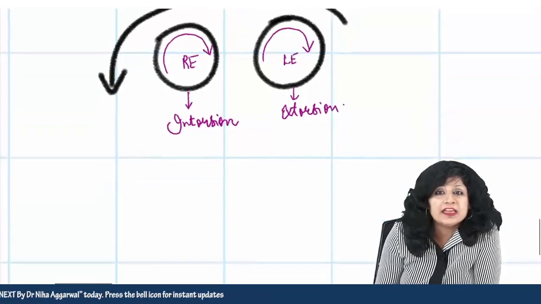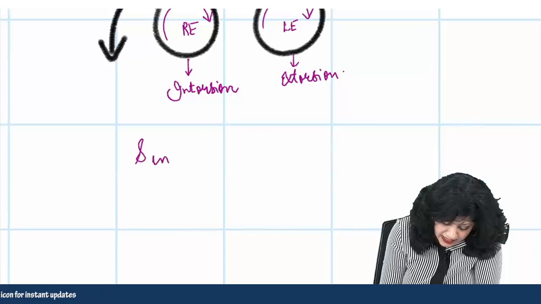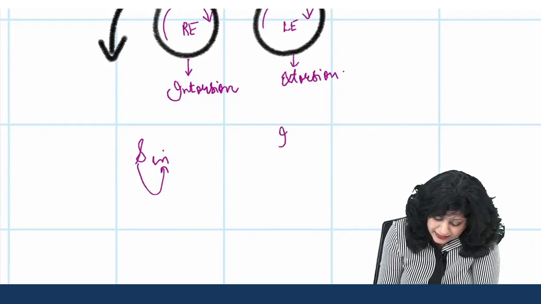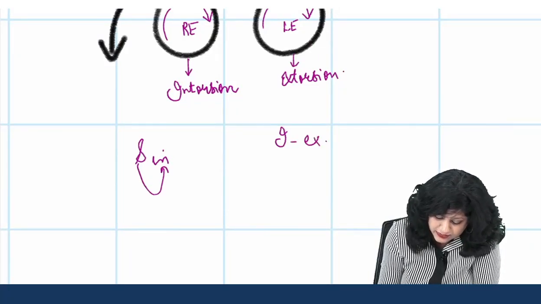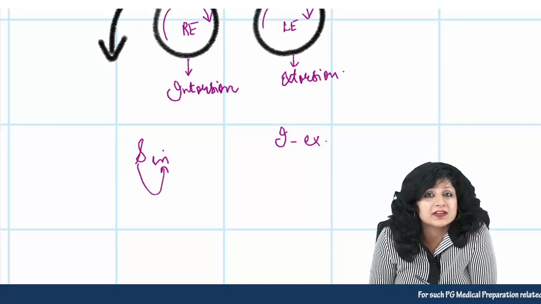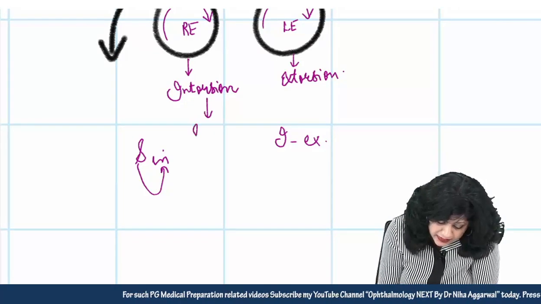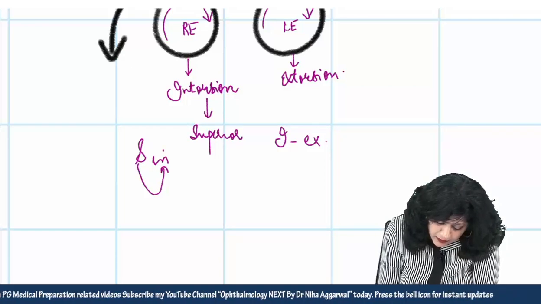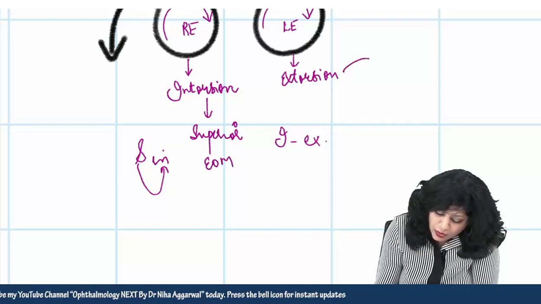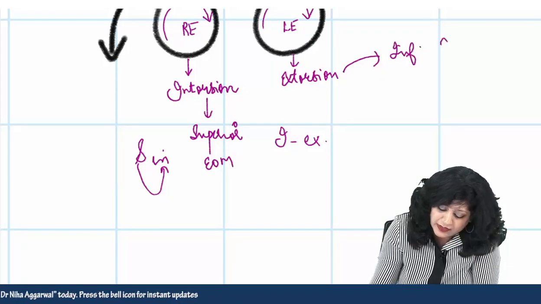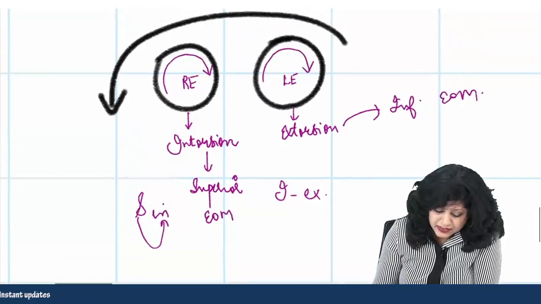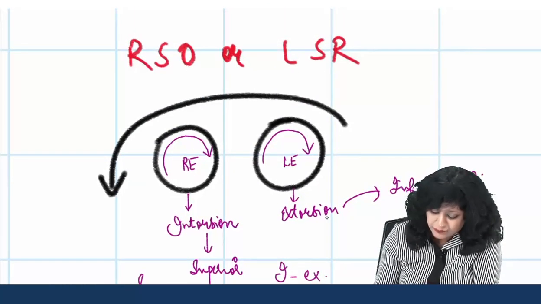Now we know that superiors are intorters and inferiors are extorters. SIN and RAT we know. Superiors are intorters. So I require a superior muscle here, superior extraocular muscle, or here I require an inferior extraocular muscle. But do I have an inferior muscle at the left eye?